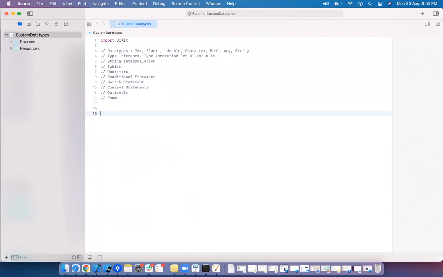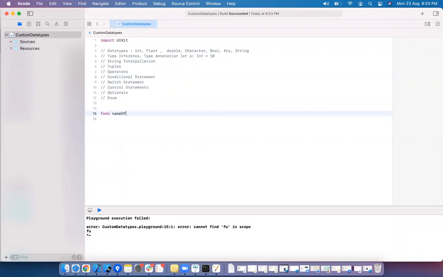Let's say I want to create one function. The function name is say hi. This is the syntax of the function. Func is a keyword you need to use, then the name of the function and parentheses. If you want to mention any kind of arguments, you need to mention the argument name and data type.